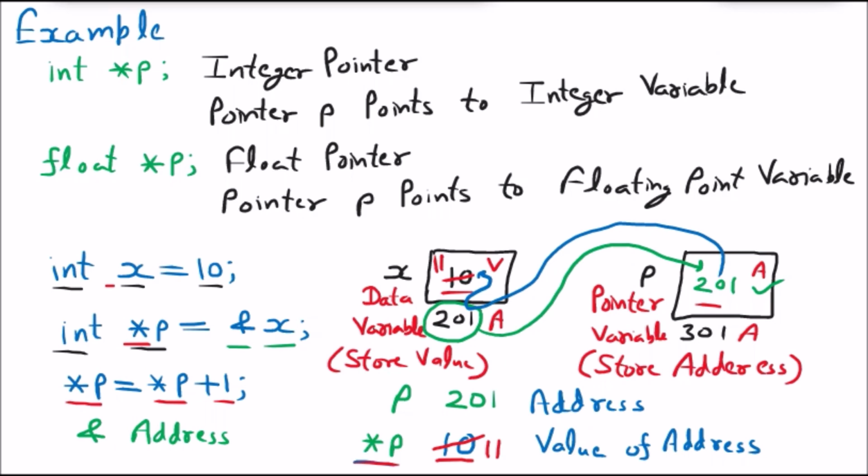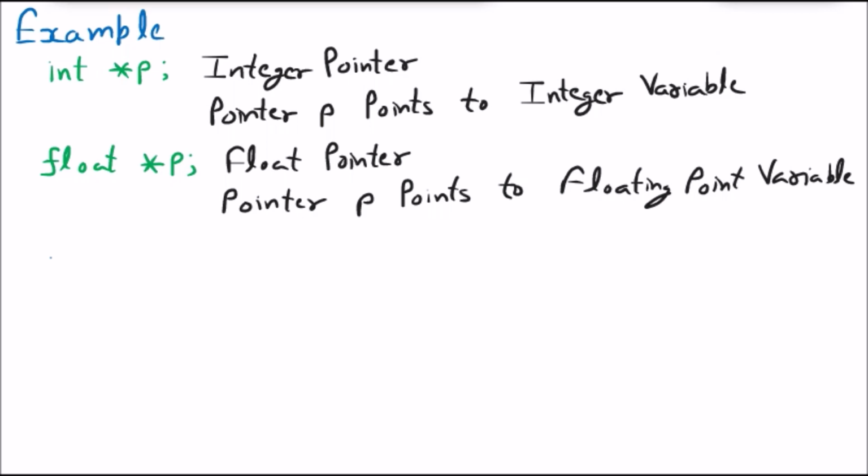So if I am pointing at your address and I have to take your address, I will simply write p. And if I have to take your value, then I will write *p. And if I have to change your value, then I will say *p + 1 or any other operation I want to perform. Now I'm taking a few more examples to check whether the statement is valid or not.